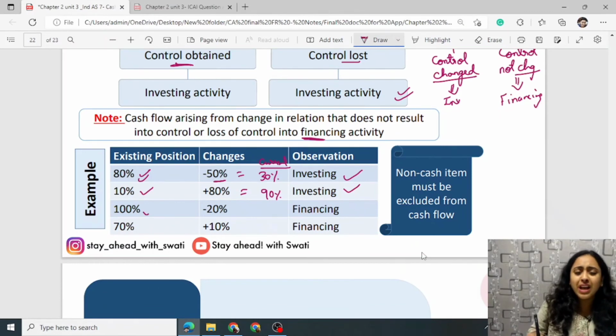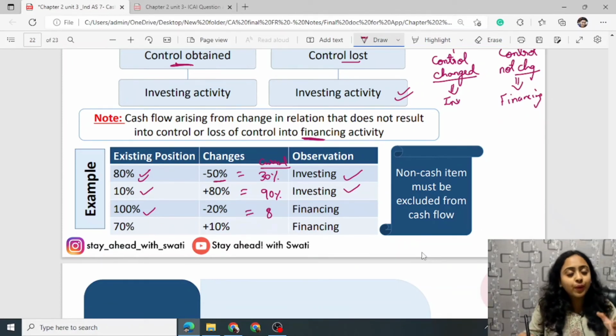For example, you were having 100% of the equity shareholding and you sold out 20%. This results in 80%. So this will be considered as financing, because at 100% you were the holding company and at 80% you are also the holding company. There is no change in the ownership, no change in the control, no gain of control and no loss of control, therefore